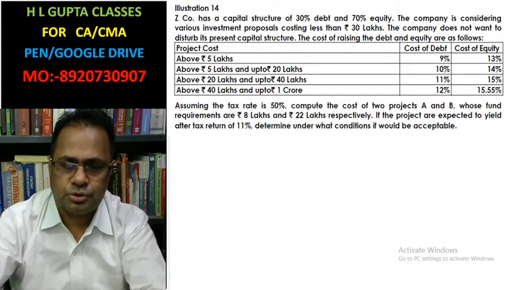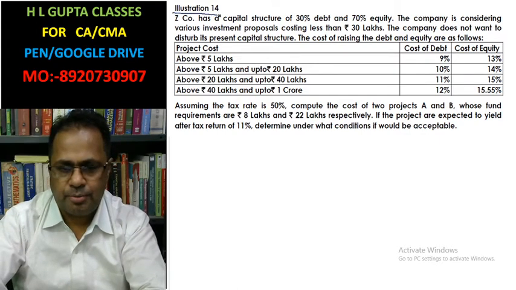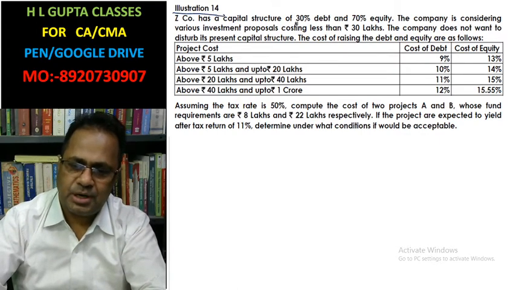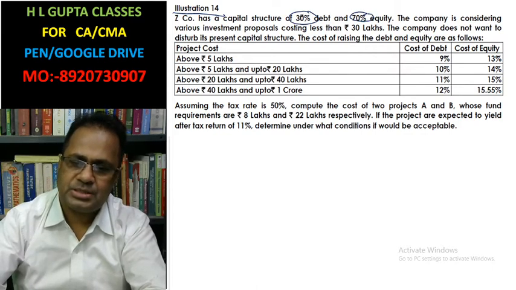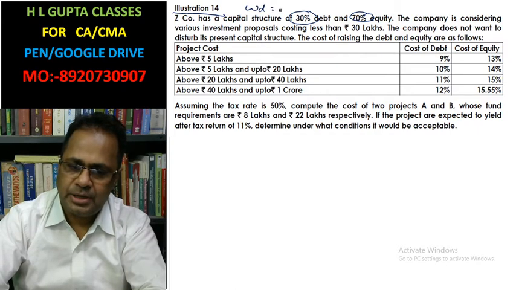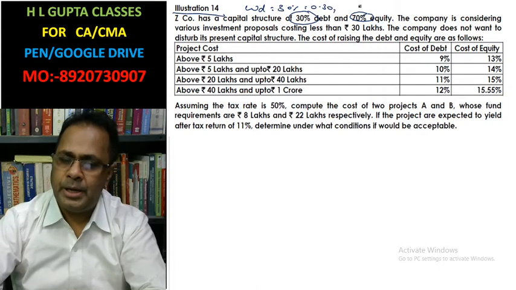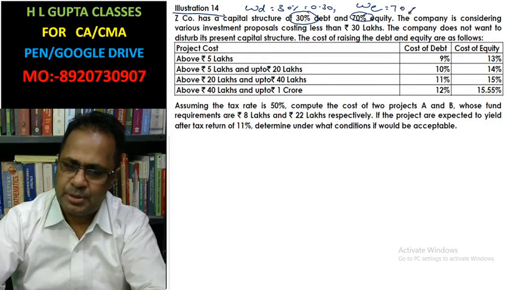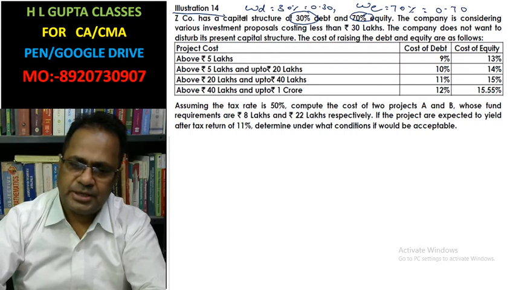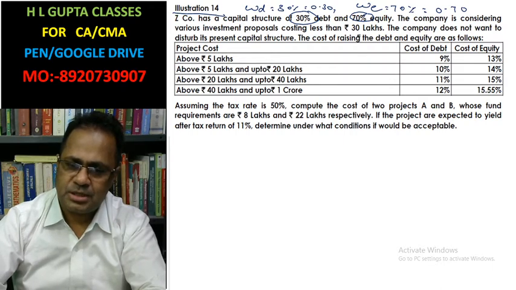Look at this question. Illustration number 40. Jet company has a capital structure of 30% debt and 70% equity. What does this mean? The weight of debt is 30%, that is 0.30, and the weight of equity is 70%, that is 0.70. The company is considering various investment proposals costing less than 30 lakhs. The company does not want to disturb its present capital structure.